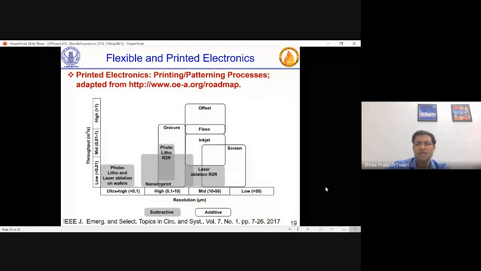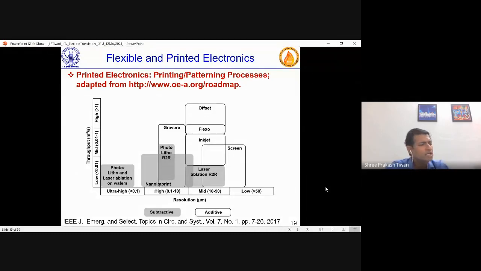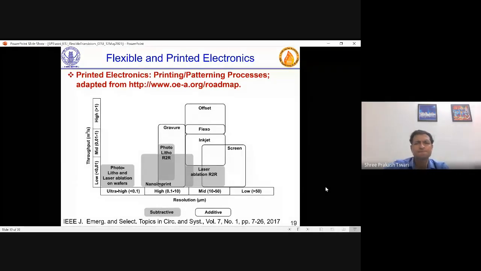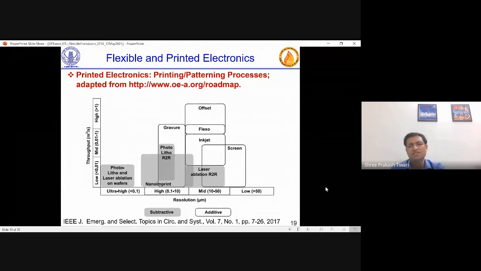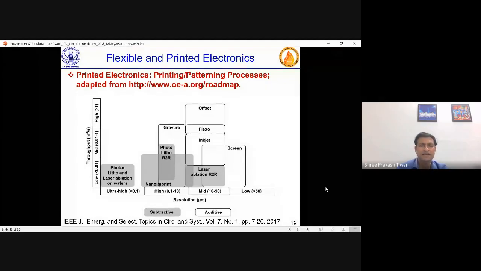On the other hand, for flexible or printed electronics, you can have multiple methods of printing. And moreover, I will say patterning. Printing also is a patterning. But the patterning which is done by lithography is a subtractive process. Subtractive process means you deposit everything mostly and remove whatever you don't desire. Whereas printing is an additive process. Additive process means if you want to make a line, you print that line.